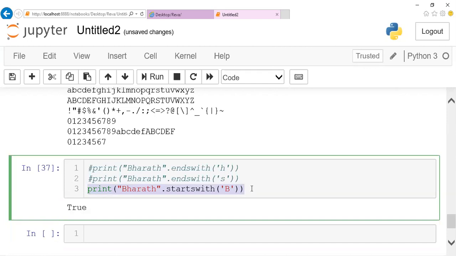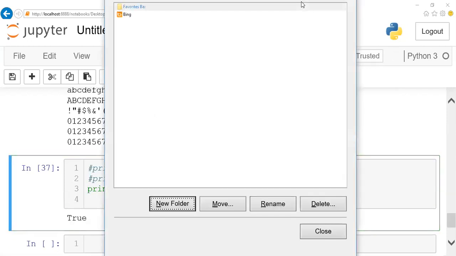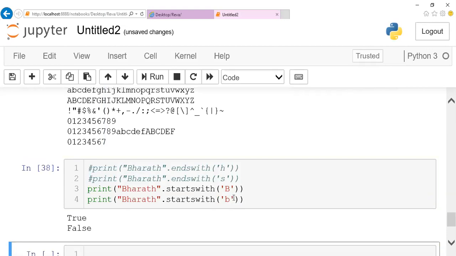In case I give some other character, like lowercase b, it will give you false. So it tells you whether the particular string starts with the character or not. If it is starting with it, it gives true, else it gives false. So this is the purpose of startswith.